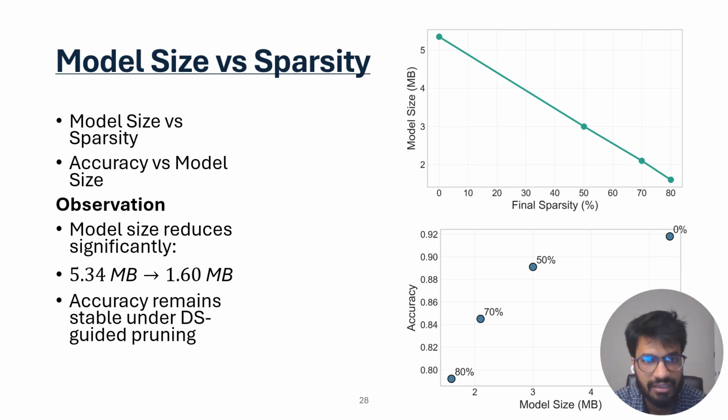This slide shows the relationship between model size and sparsity. As sparsity increases, the model size decreases significantly. This is important for scalability, especially when deploying a model on resource-limited systems such as IoT or edge devices. The important observation is that DS-guided pruning can reduce model size while keeping accuracy stable. This means that the method supports both compression and performance preservation.